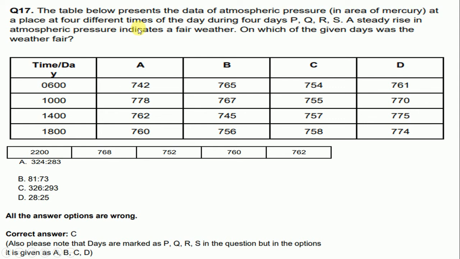The table below presents the data of atmospheric pressure in millimeters of mercury at a place at 4 different times of the day during 4 days P, Q, R, S. A steady rise in the atmospheric pressure indicates fair weather. On which of the given days was the fair weather? So correct answer is C. Also please note that days are marked as P, Q, R and S in the question, but in the options it is given as A, B, C and D.